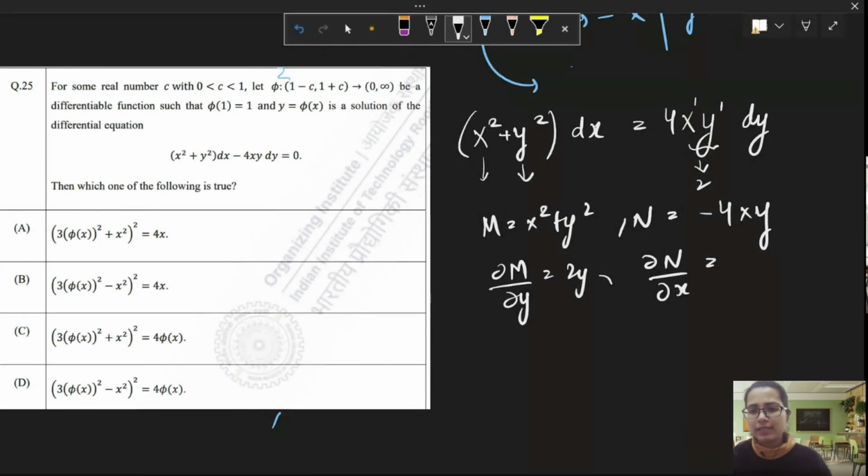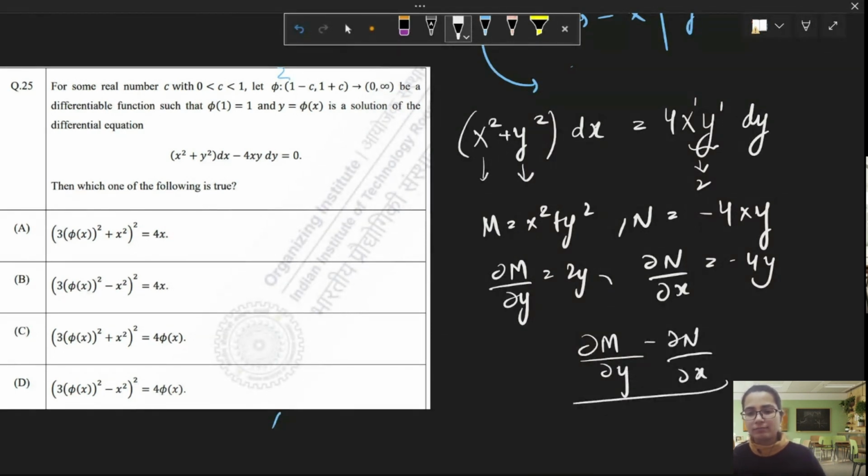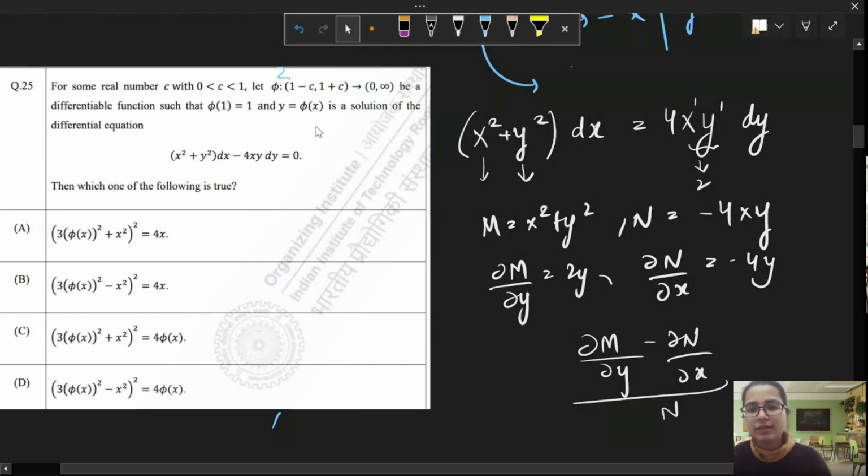You can use one of these methods, del M by del y minus del N by del x divided by M or N. You can see this is a function of x only or y only. So let us just solve it. Please solve with me, with the help of homogeneous differential equation.